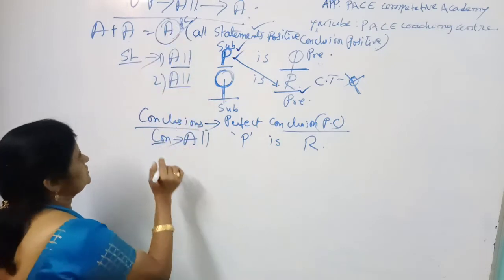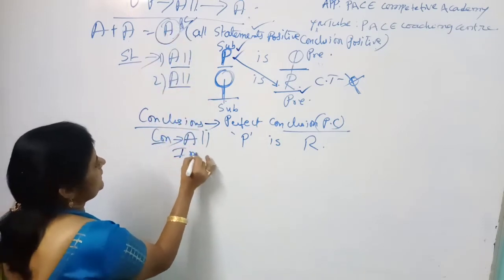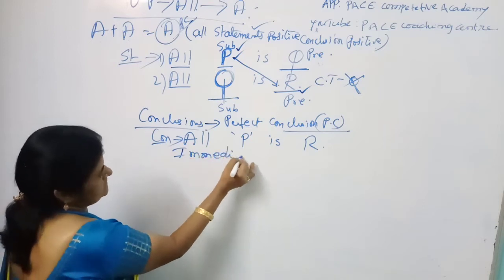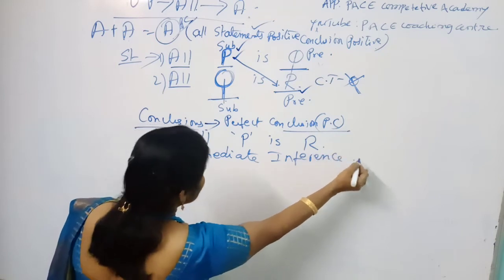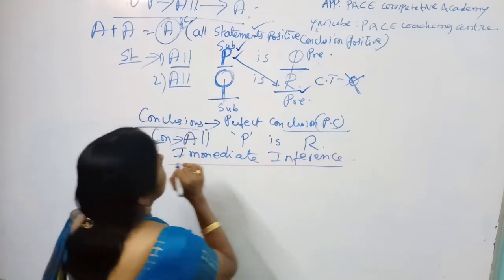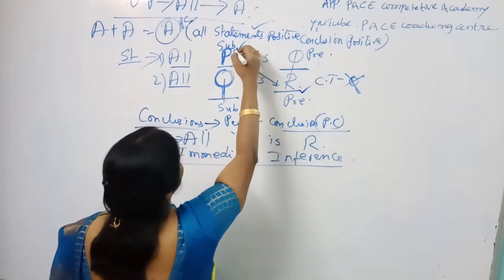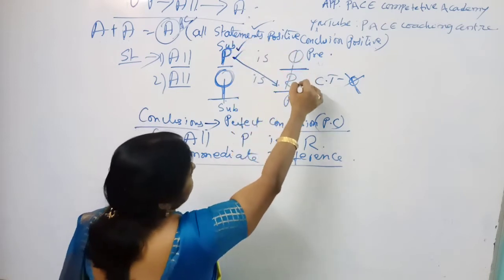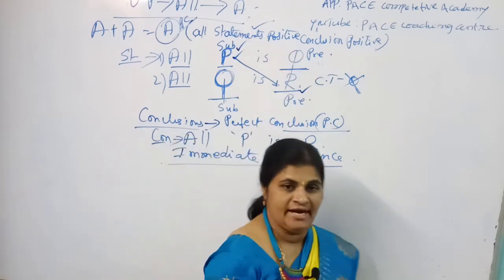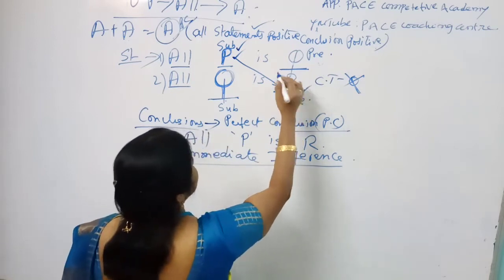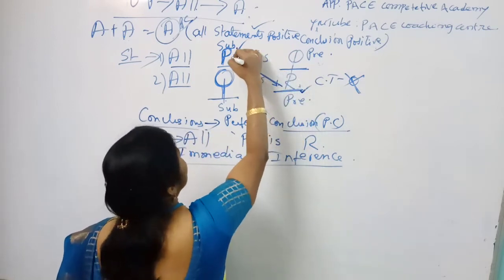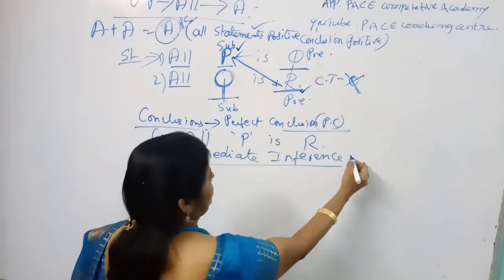And next, coming to immediate inference. What is the immediate inference? In perfect conclusion, we club the first statement subject with the second statement predicate. While coming to the immediate inference, it is the second statement predicate with the first statement subject.